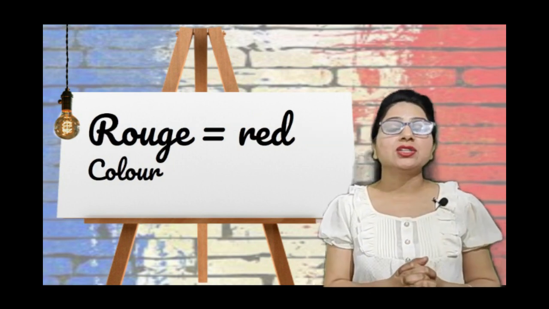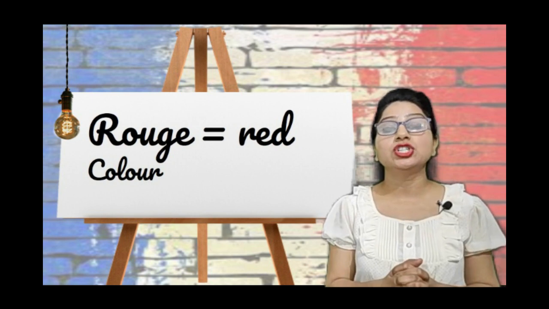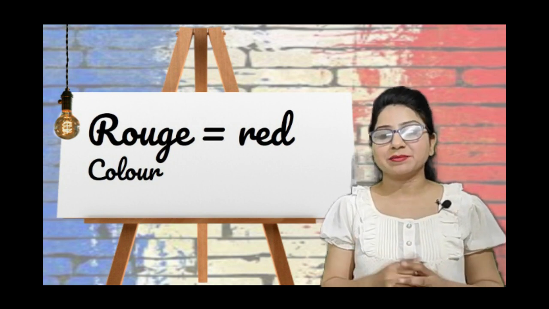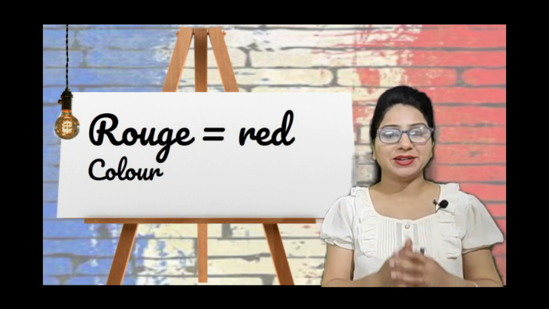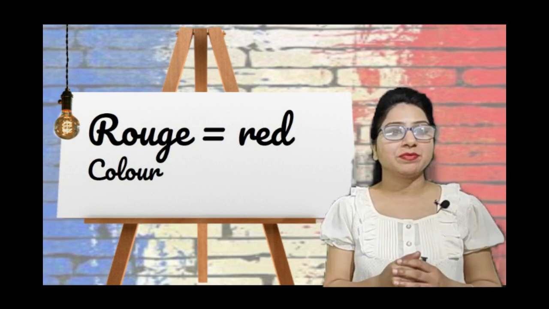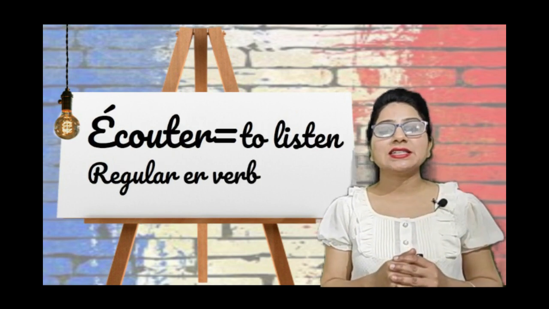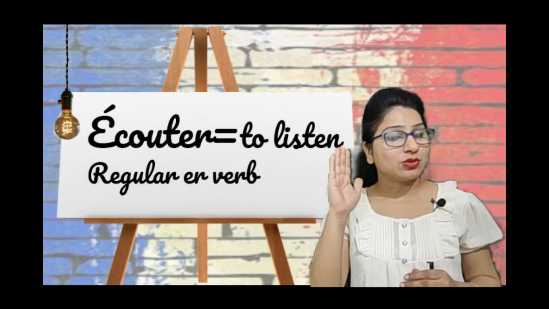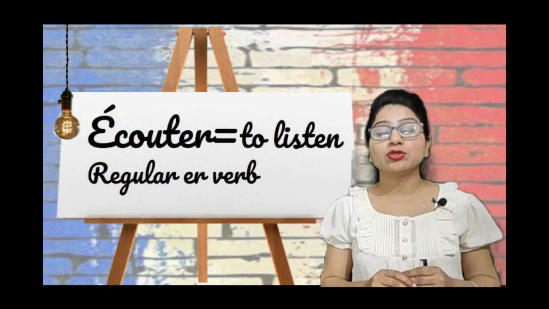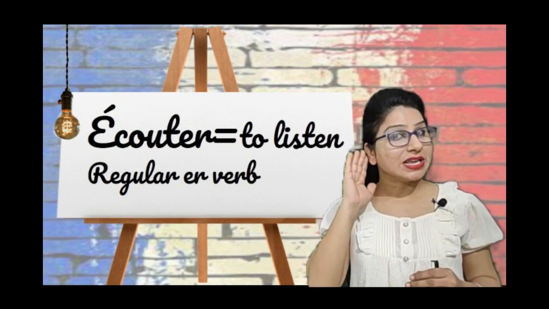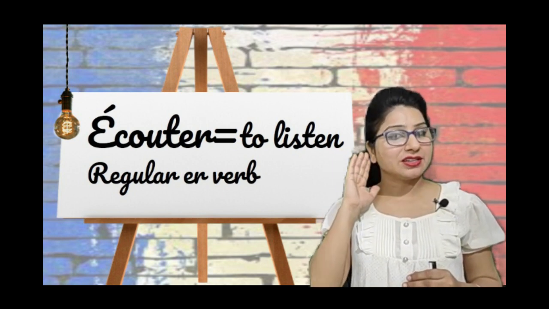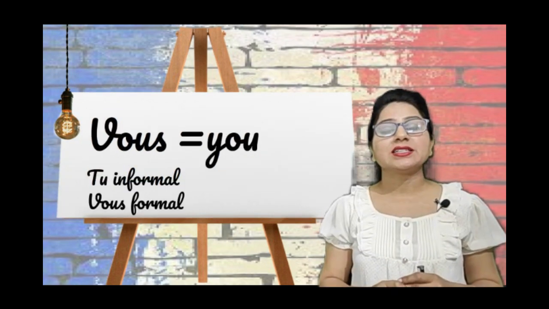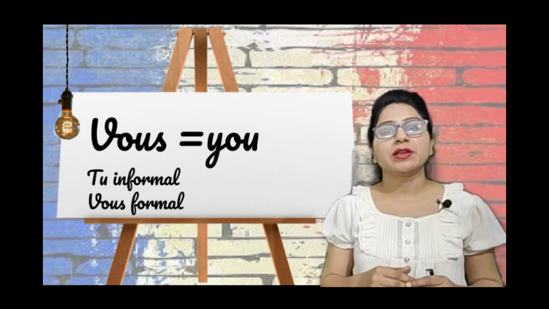Okay, next example is "rouge". Rouge. It's a color. Rouge means red. Next is "écouter". Écouter means to listen. Écouter. Listen.